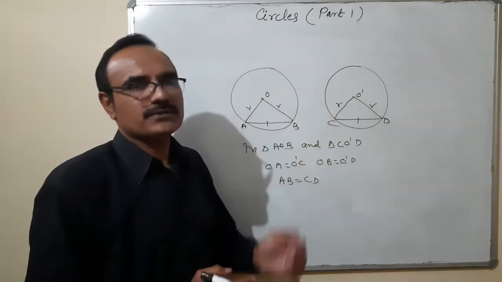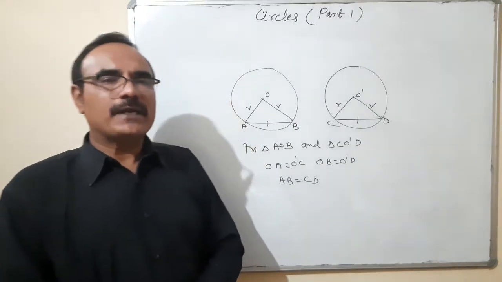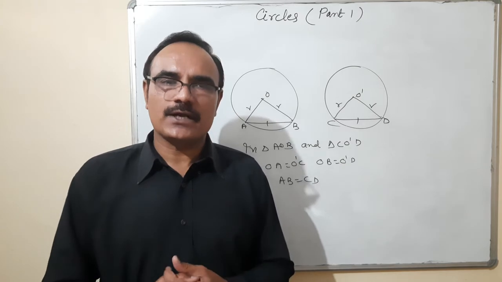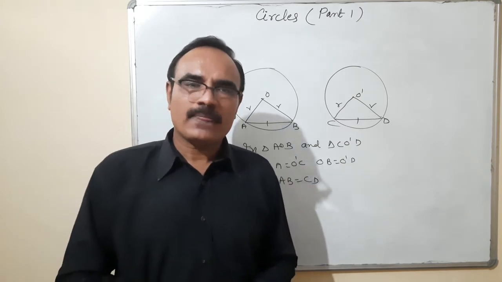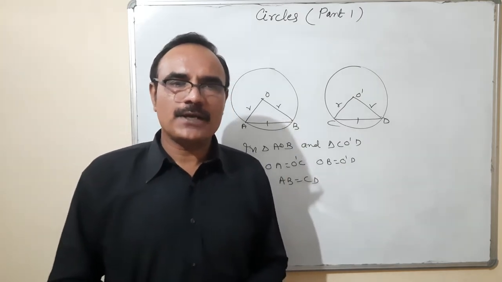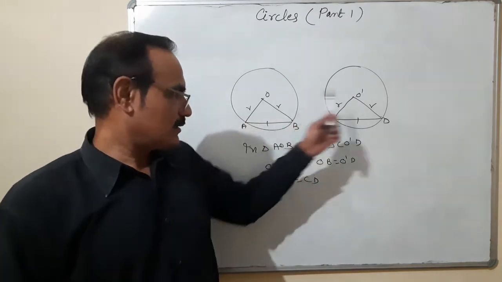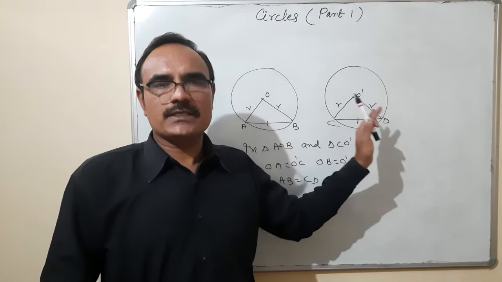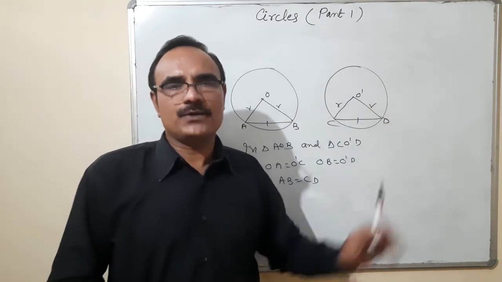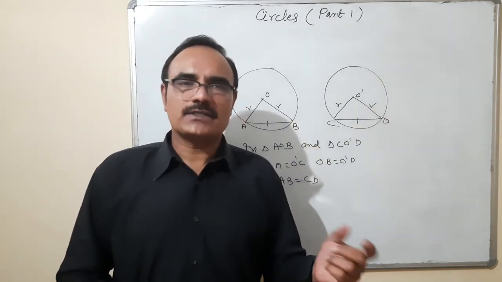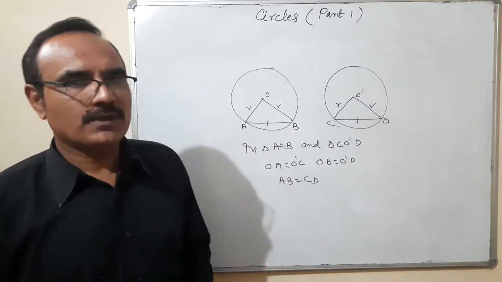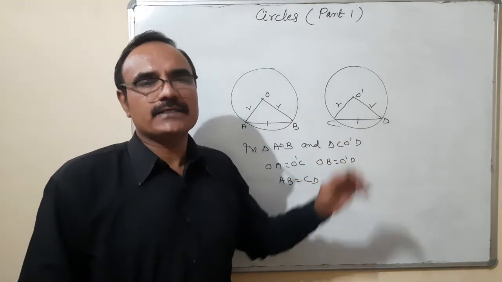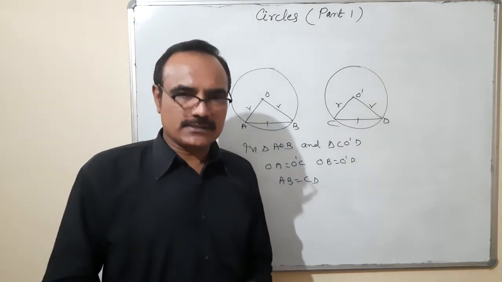So again, we are using two circles. So this is theorem 10.1. It is not only for a single circle. If two or more circles are congruent, we can use the theorem. So these are theorem 10.1 and 10.2, and based on them there are two questions, in which in place of one circle there are two circles, using the same theorems 10.1 and 10.2. Okay. Instead of one circle, you can use the same theorem in two circles. One is side side side, and second is side angle side.